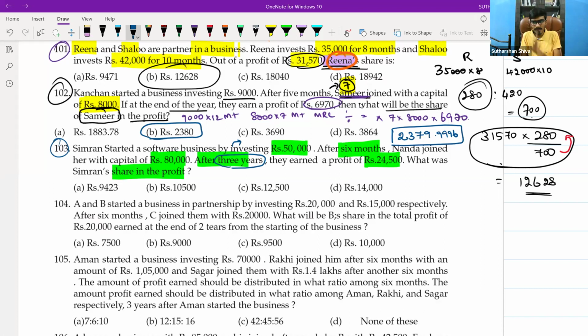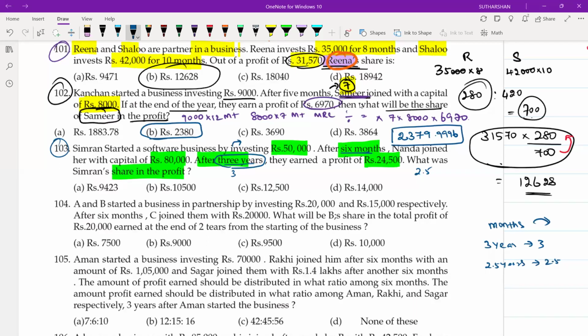Converting everything into months is one approach. Or you can keep everything in years. You will take 3 years as this. After 6 months, shall I say it is 2.5? Yes, sir. So there are two approaches. Either convert everything in the form of months and then do the calculation, or convert everything in the form of correct decimals. If it is 3 years, we'll put 3. If it is after 6 months, it is merely 2.5 years, right? So we can do that also.